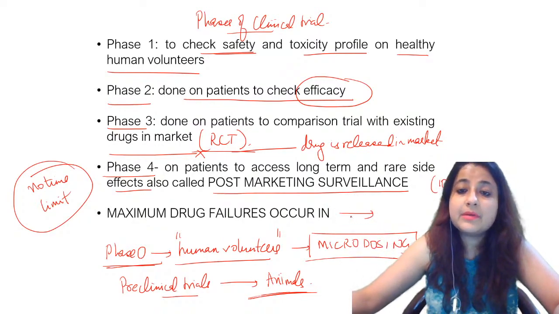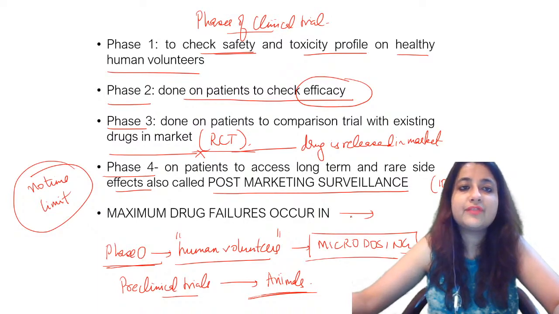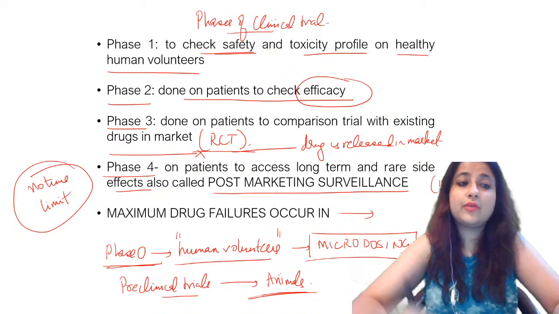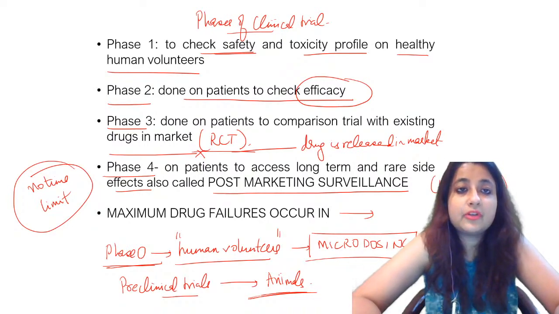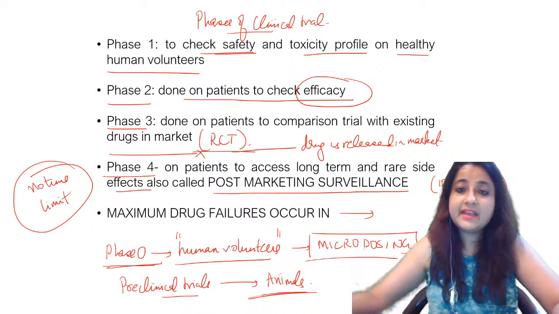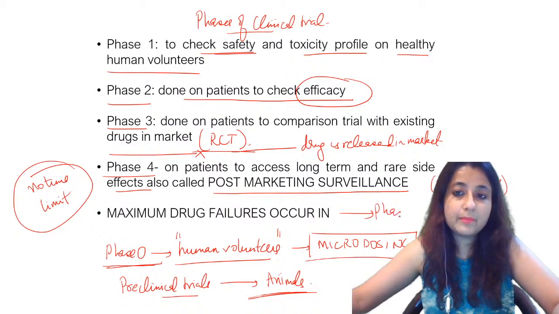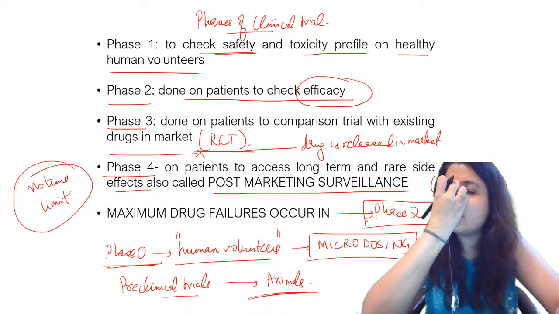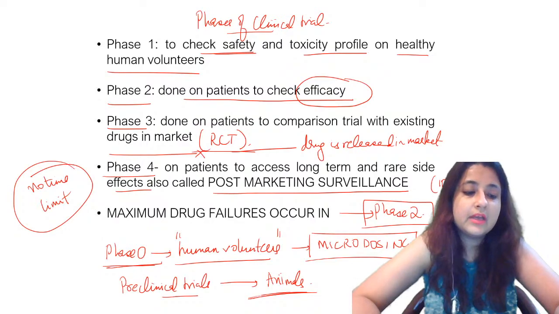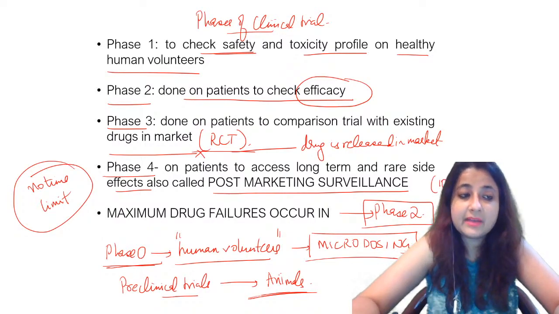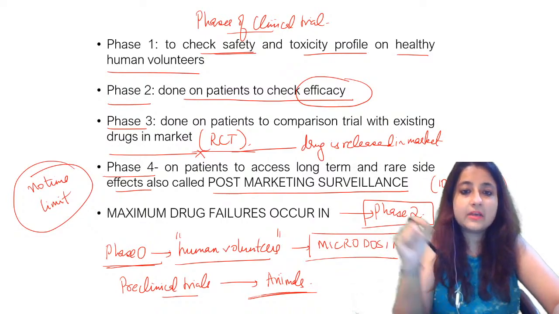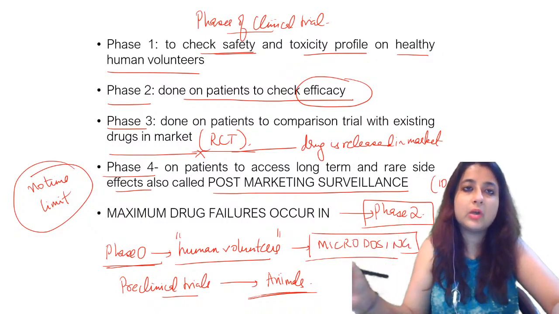When does the maximum drug failure occur, guys? In which phase? Phase 0, phase 1, phase 2, phase 3 और phase 4. मैक्सिमम ड्रग फेलियर्स कब होता है? फेज 0 में, फेज 1 में, फेज 2 में, फेज 3 में. Very good. फेज 2 में maximum drug failures occur in phase 2 guys, not 4, not 3, they occur in phase 2. Is that clear? So these are very very important questions. You must know there is a phase 0 for microdosing which is done in healthy human volunteers.